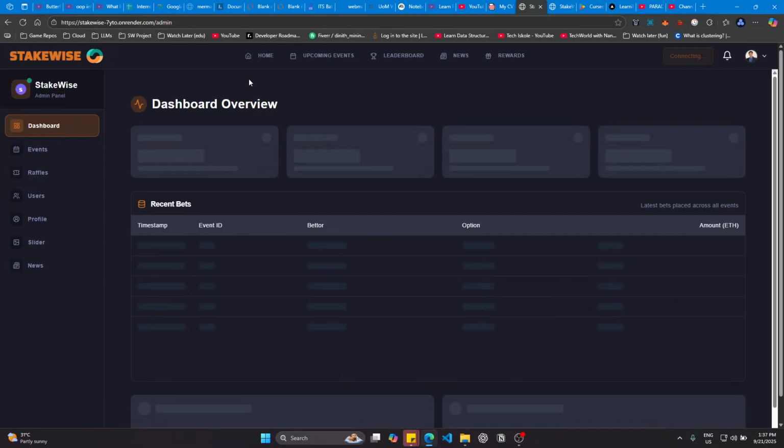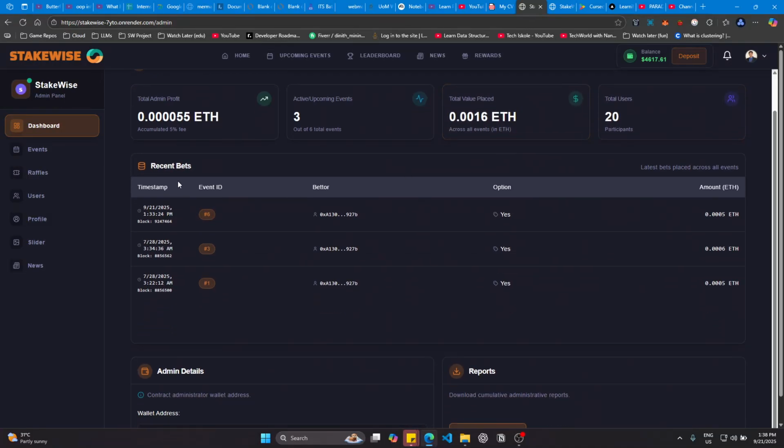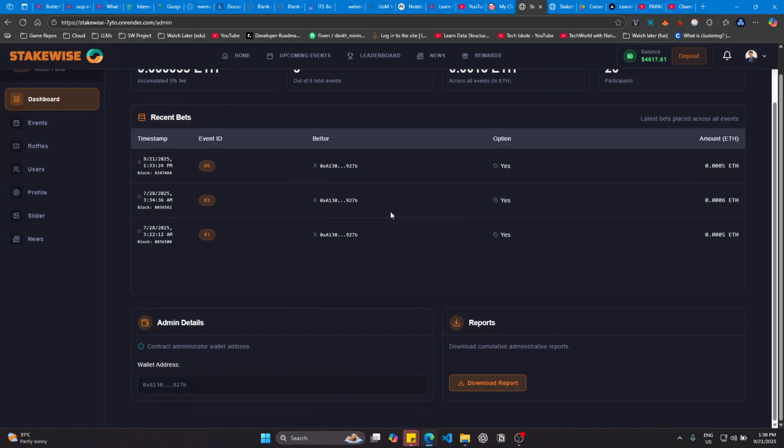So this is the admin side of our website. This shows some analytics about the website, about the admin profits and current events, upcoming events, total number of users, everything. This shows the recent bets the people have placed. Also the admin wallet details. This is the account that the admin's profit is going to get collected to.